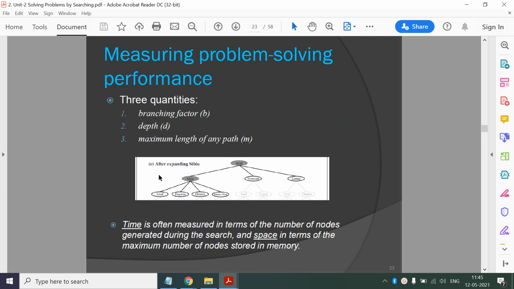Now time complexity is measured in terms of number of nodes generated during the search, how many nodes are generated, and space is measured in terms of nodes which are currently stored in the main memory. So it will include nodes which are there in frontier and explored set.